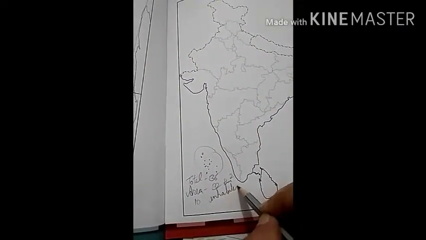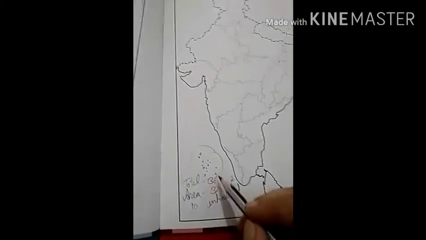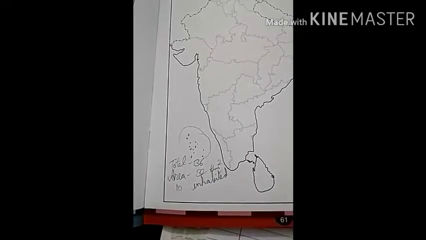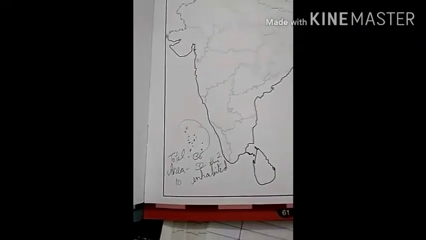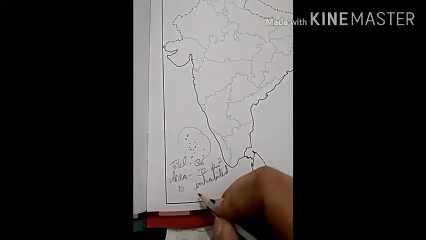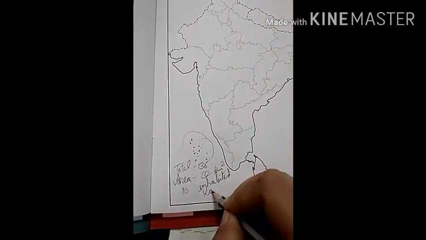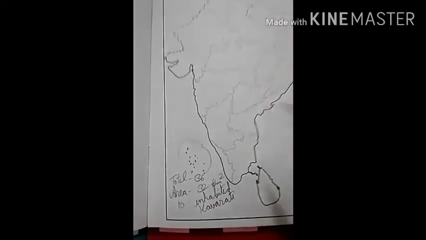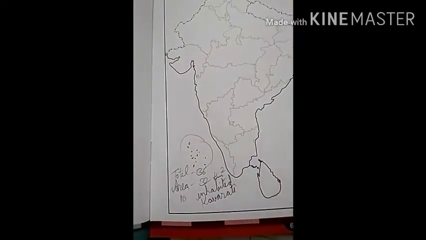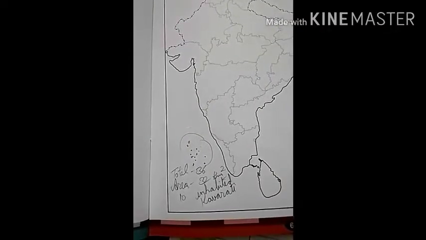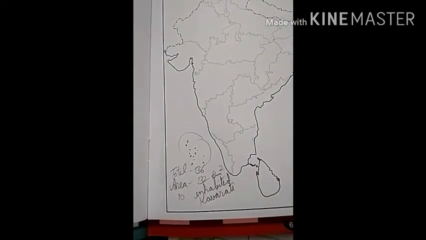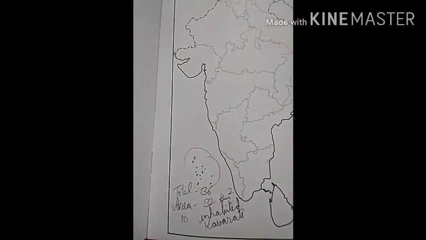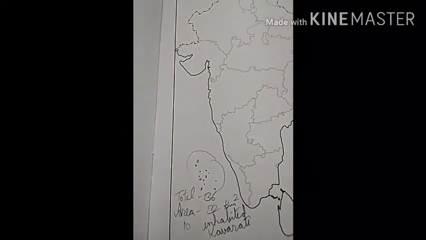Means where people live. Out of 36 islands, in how many islands do people live? Only on 10. And its capital is Kavarati. The capital of Lakshadweep is Kavarati. Earlier, this island group was known by different names like Laccadive, Minicoy, Amindive. But in 1973, all these were renamed as Lakshadweep.